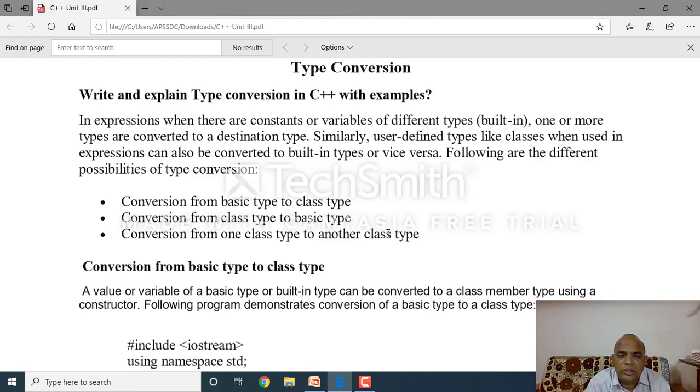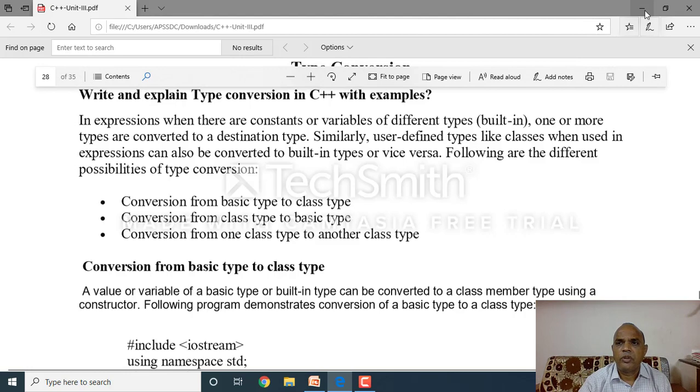Clear? 3 ways. The first one is conversion from basic type, such as integer or float, to class type. Class type means object. Then conversion from class type to basic type: class variables, object variables converted into general variables. Then conversion from one class variable to another class variable. Tomorrow we will discuss type conversions and friend functions in C++.